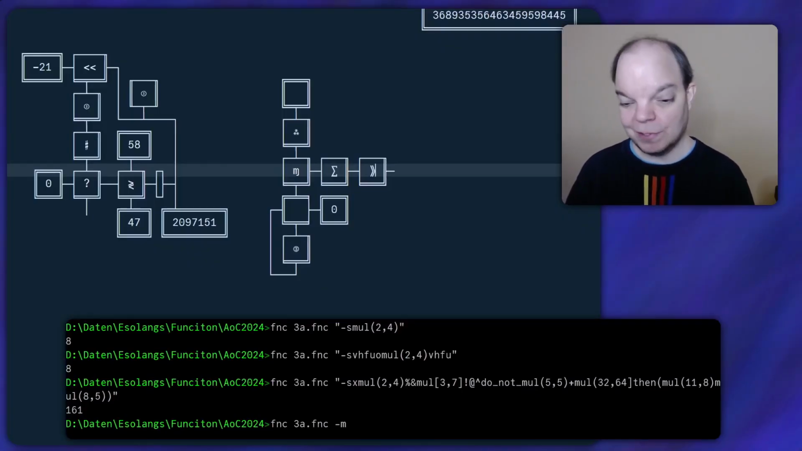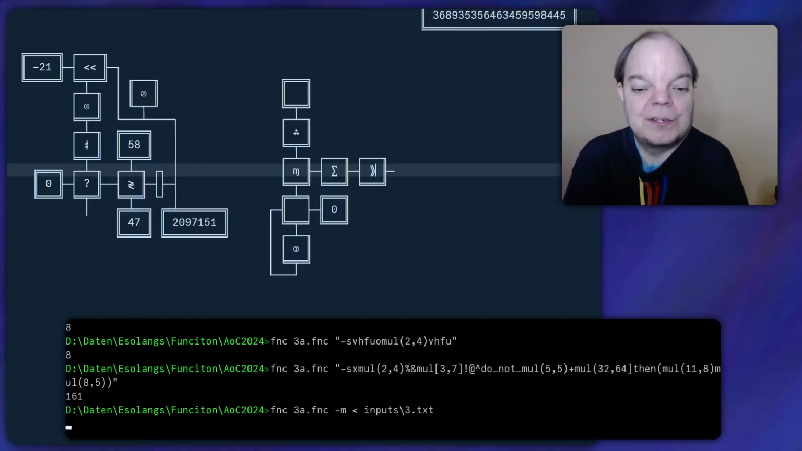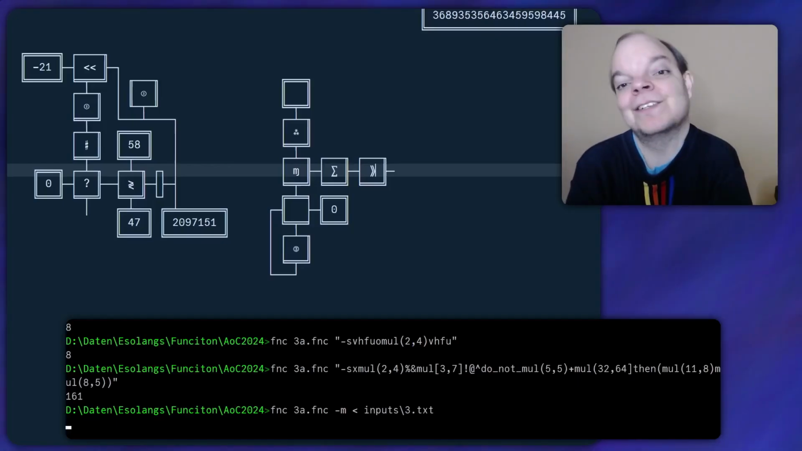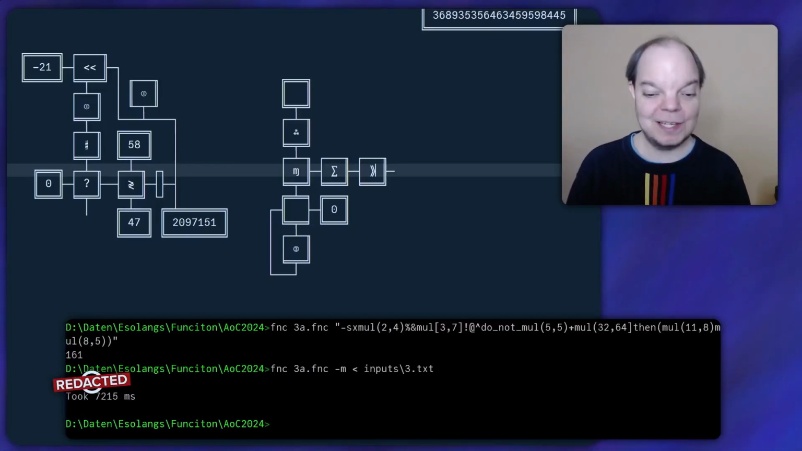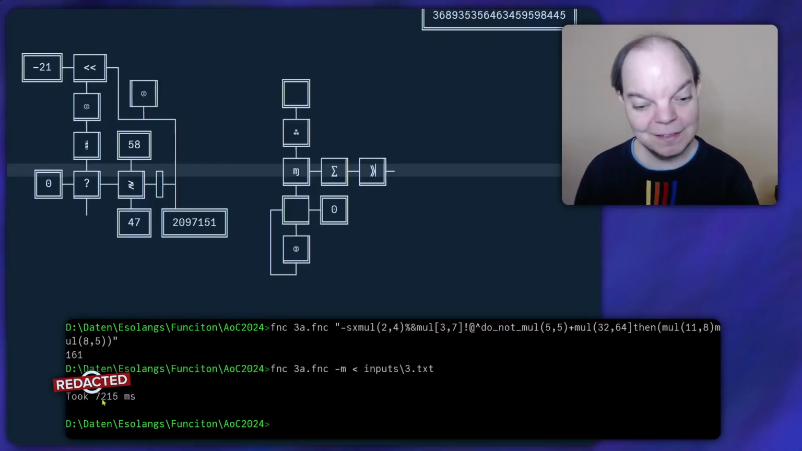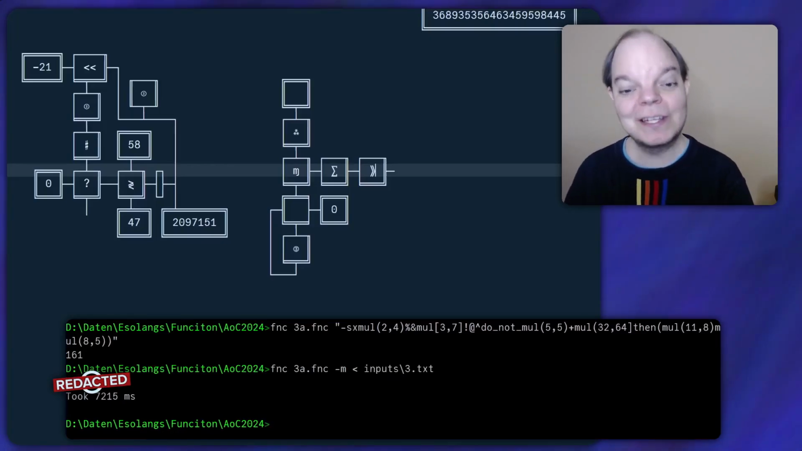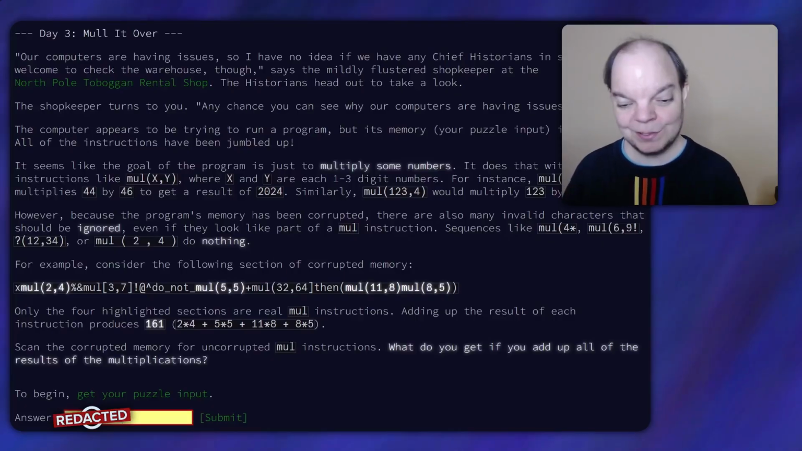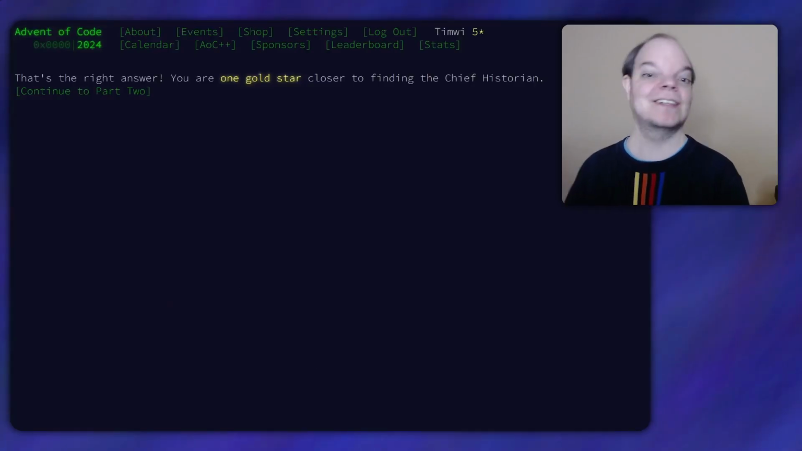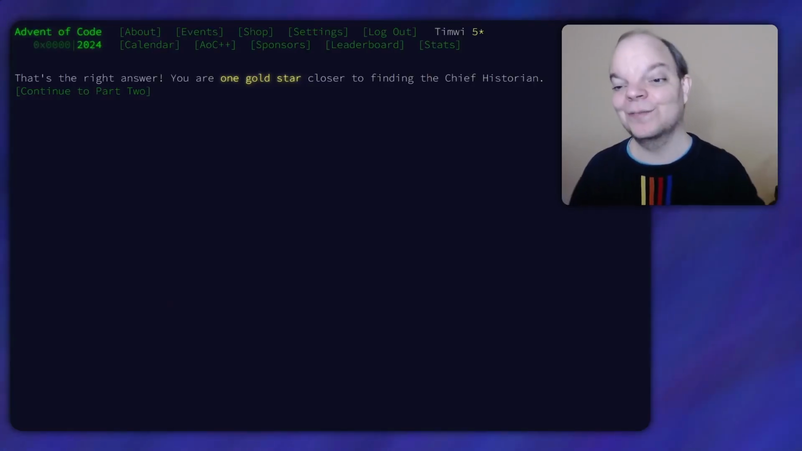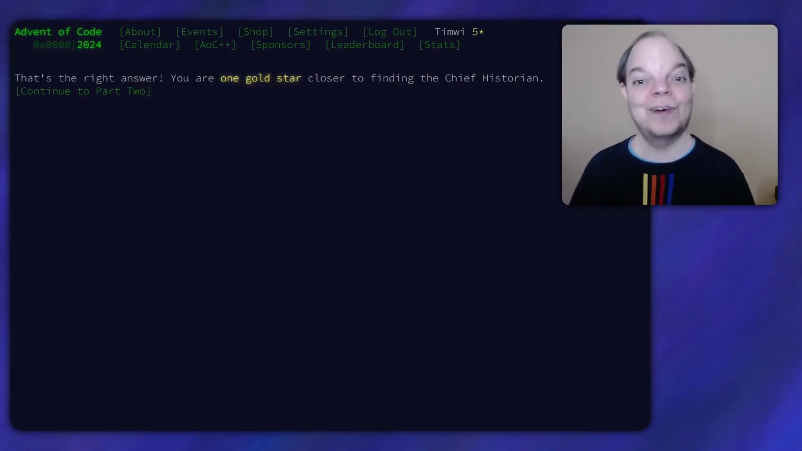So finally, let's run the program on the full puzzle input. And this is probably going to take a very long time, and I'll let you know when it finishes. Turns out it didn't take that long, it took only 7 seconds, but I don't know if the answer is correct yet. Let's paste it here in the text box on the puzzle page. And it says that's the right answer. Very good. So we are 1 gold star closer to finding the chief historian, and we have solved 5 challenges.